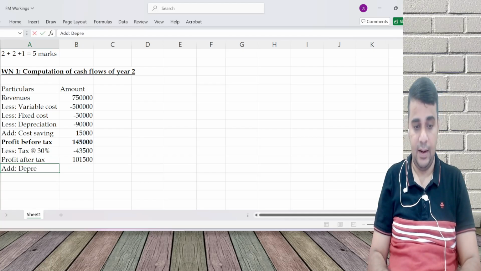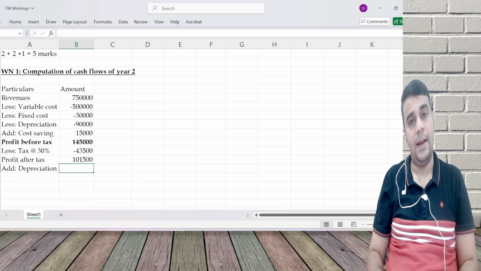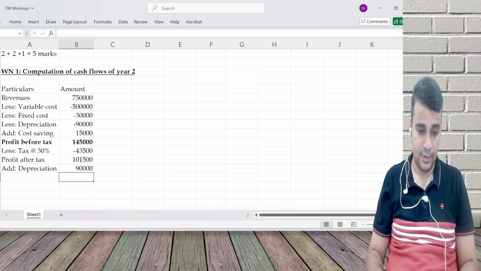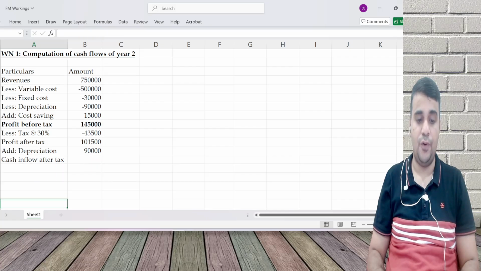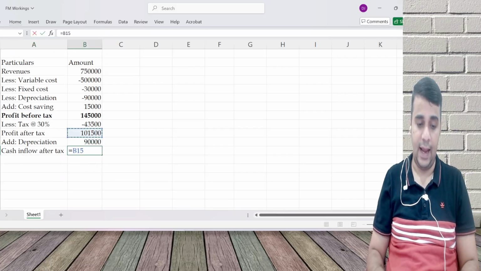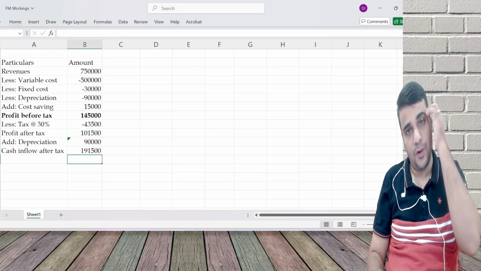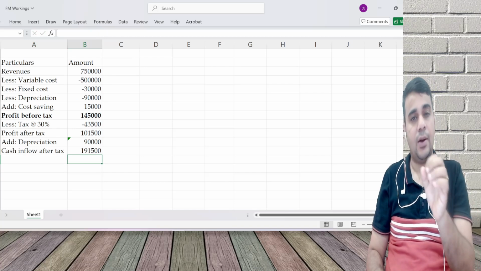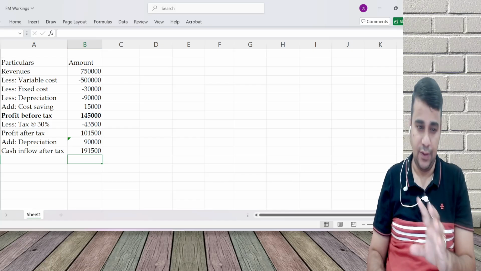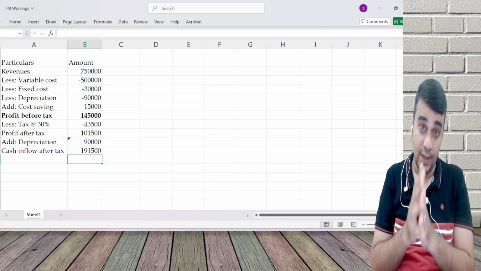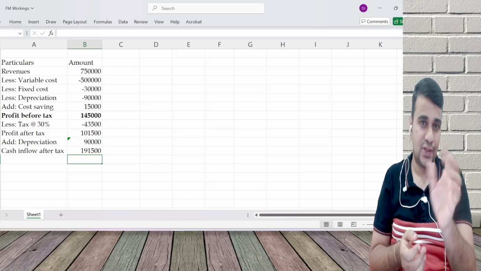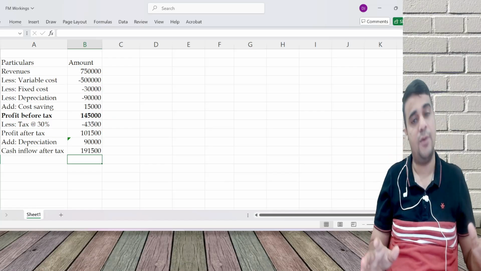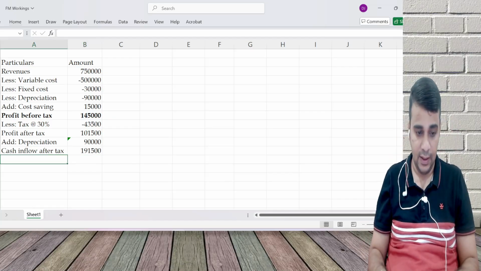Add depreciation. Cash inflow after tax. And the question has also asked for discounted cash inflow, so I'll do the discounting of that. Try to answer those 3 MCQs first, and then I see the entire question, because NPV is asked. If NPV was not asked, this problem gets over with this calculation itself.